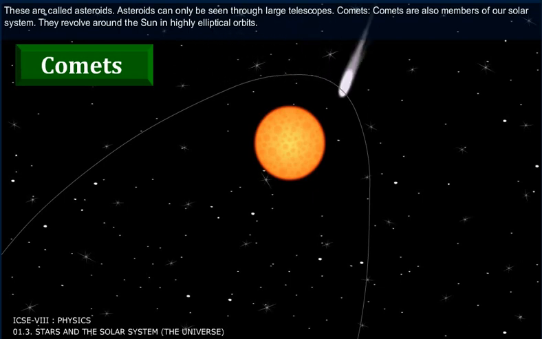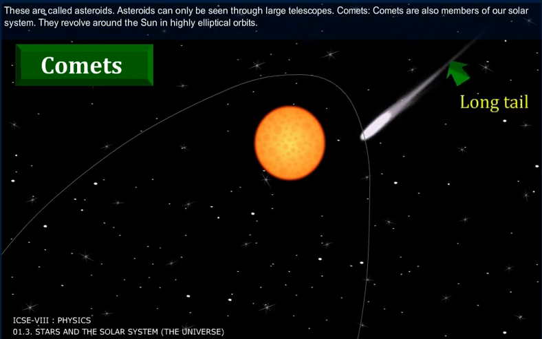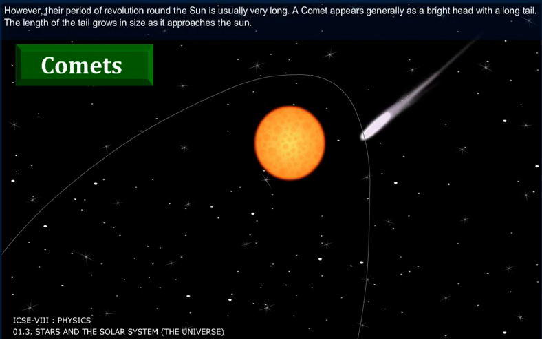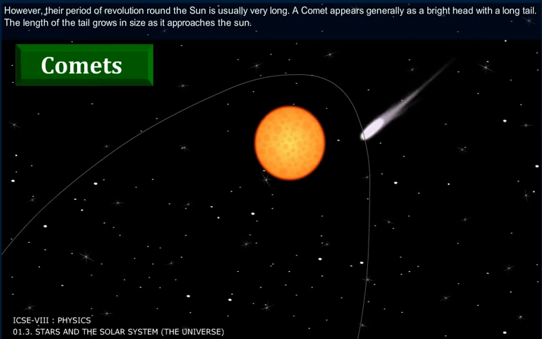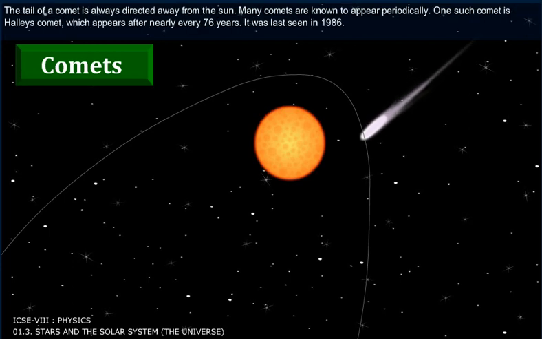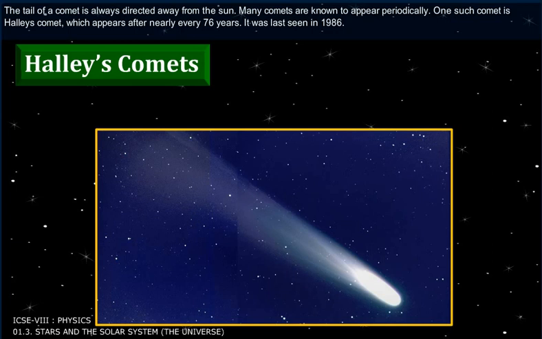Comets. Comets are also members of our solar system. They revolve around the Sun in highly elliptical orbits. However, their period of revolution around the Sun is usually very long. A comet appears generally as a bright head with a long tail. The length of the tail grows in size as it approaches the Sun. The tail of a comet is always directed away from the Sun.